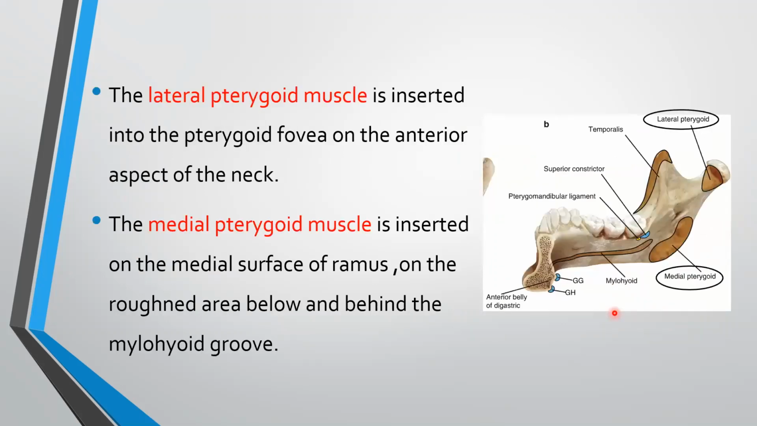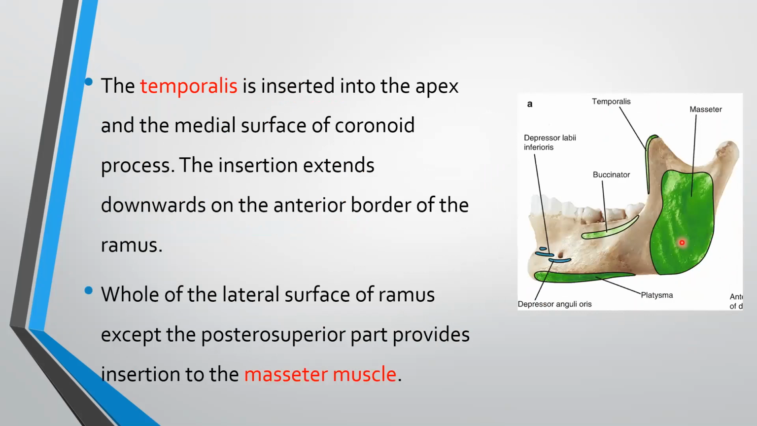The lateral pterygoid muscle is inserted into the pterygoid fovea on the anterior aspect of the neck. This is the anterior aspect of the neck, pterygoid fovea. Lateral pterygoid is attached here. The medial pterygoid muscle is inserted on the medial surface of ramus. This is the medial surface, roughened area behind the mylohyoid groove. The temporalis is inserted into the apex and medial surface of coronoid process. Here the temporalis is attached.